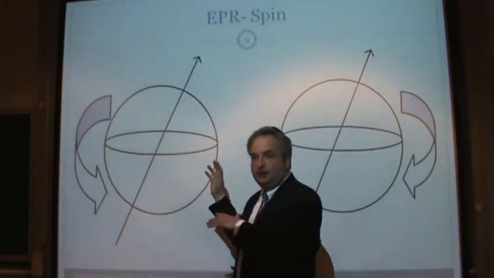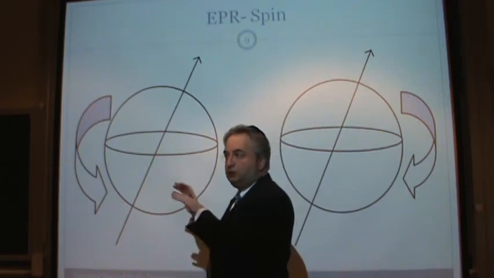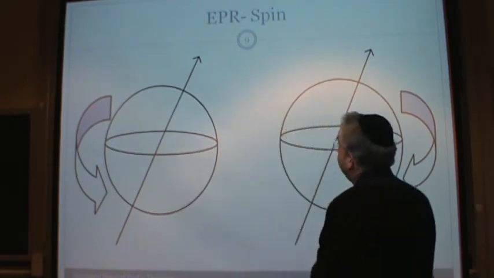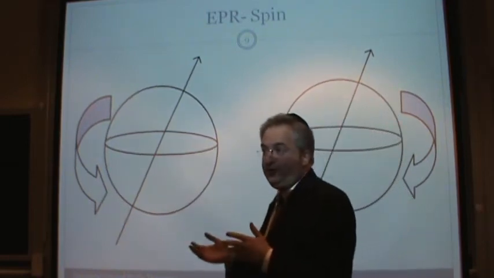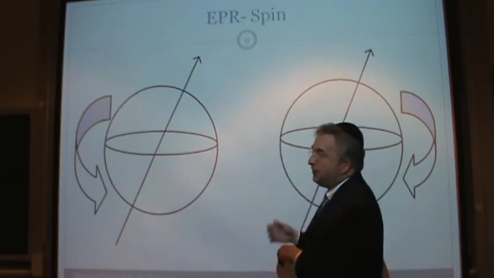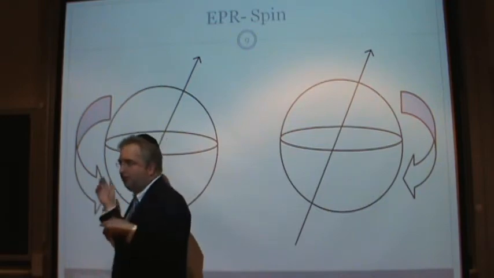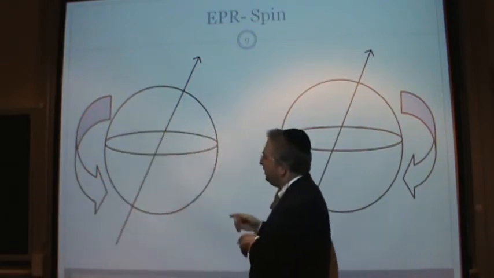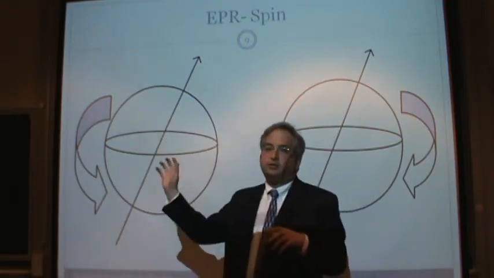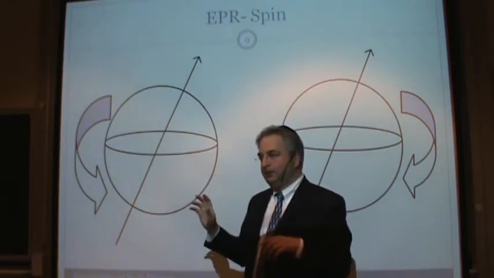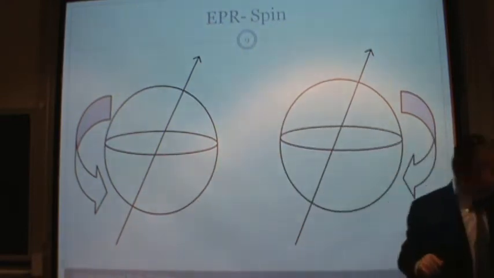I got a little abstract, so let's go down and do a real experiment, a real thing. So EPR, 1935, Einstein, Podolsky, Rosen. They didn't really talk about spin, they talked about something else, but Bohm later on fixed it up, and he talked about spin. Basically, a particle can spin this way or a particle can spin that way. Don't want to get into it.